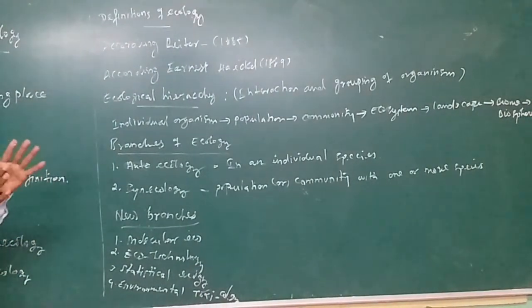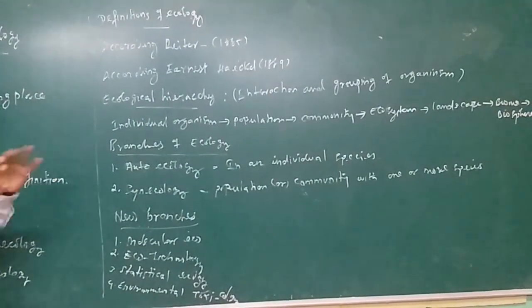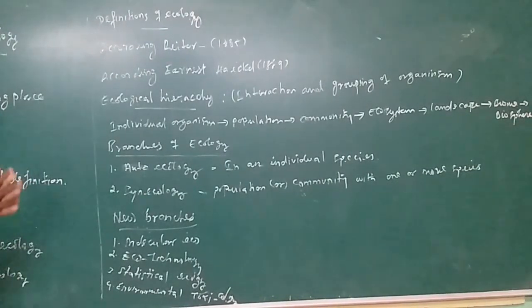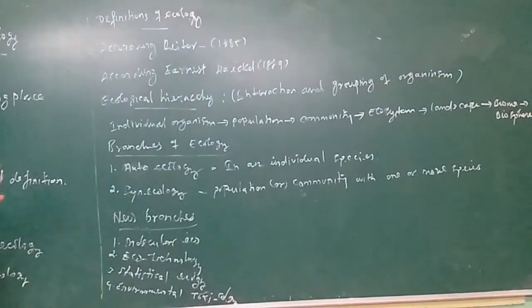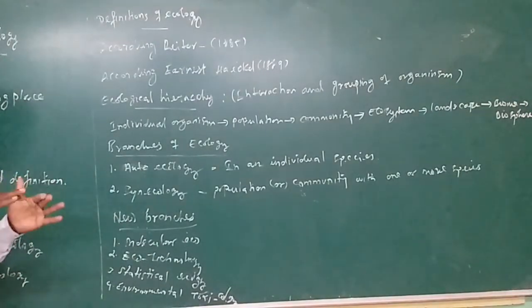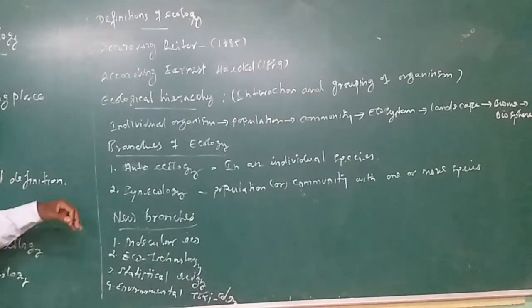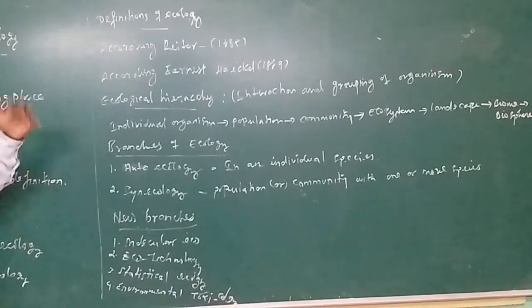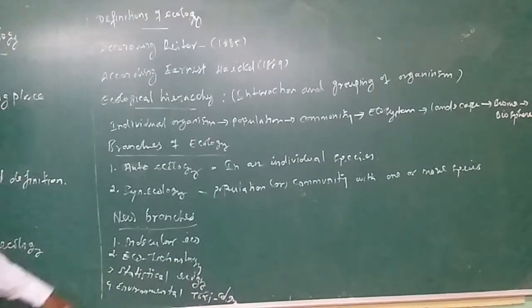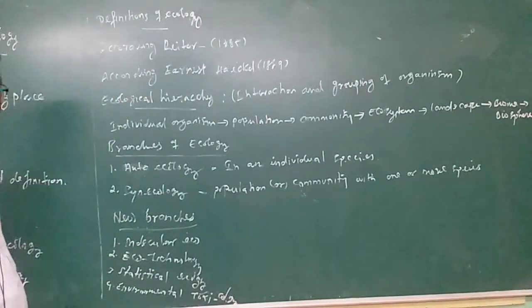So what is the difference between Reiter and Ernst in their definitions? Reiter: organism and their natural ecosystem. Ernst Haeckel: reciprocal relation between organism and environment.